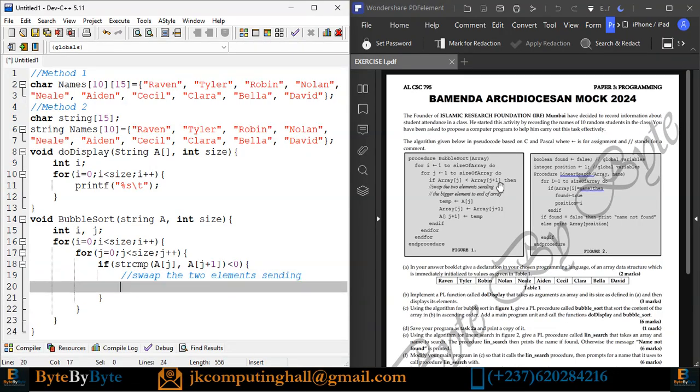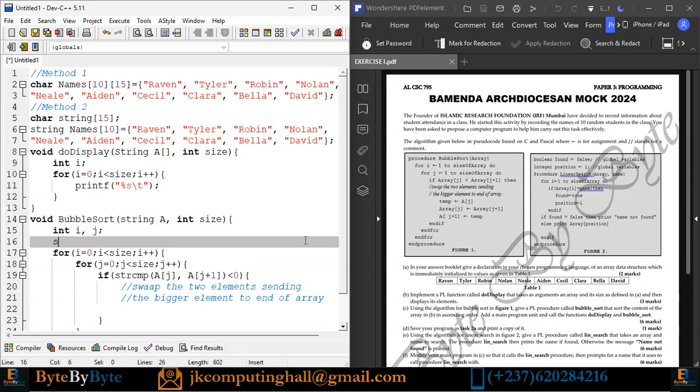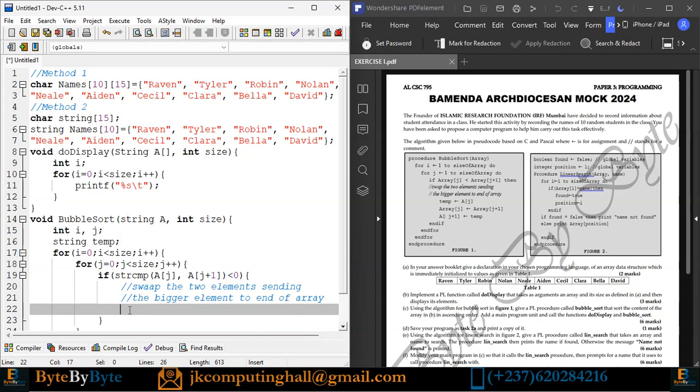sending the bigger element to end of array. So what do we have now? Temp. Temp is a variable, and since temp takes array position j, which is a string, it means that I need a string variable. So temp will be a string because it's what I'm using for comparison.